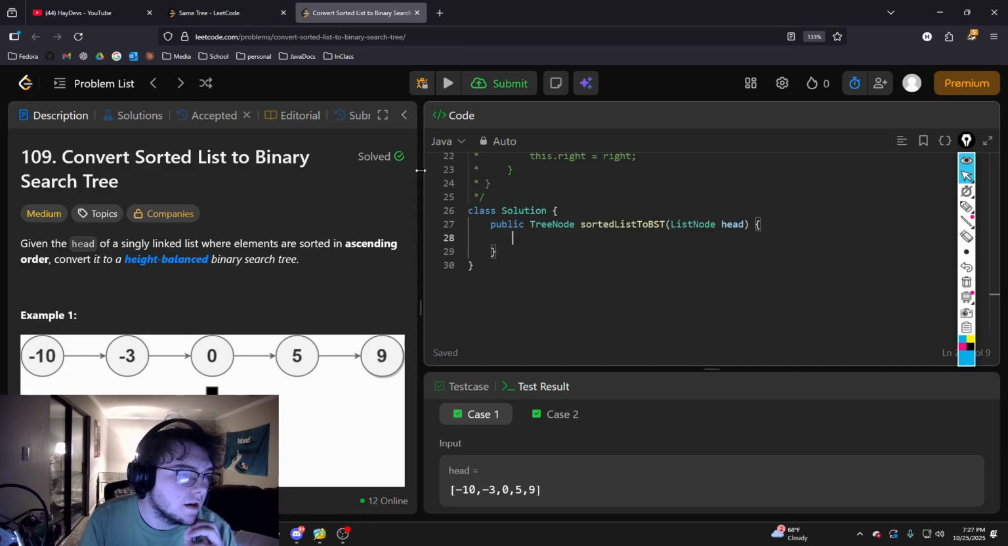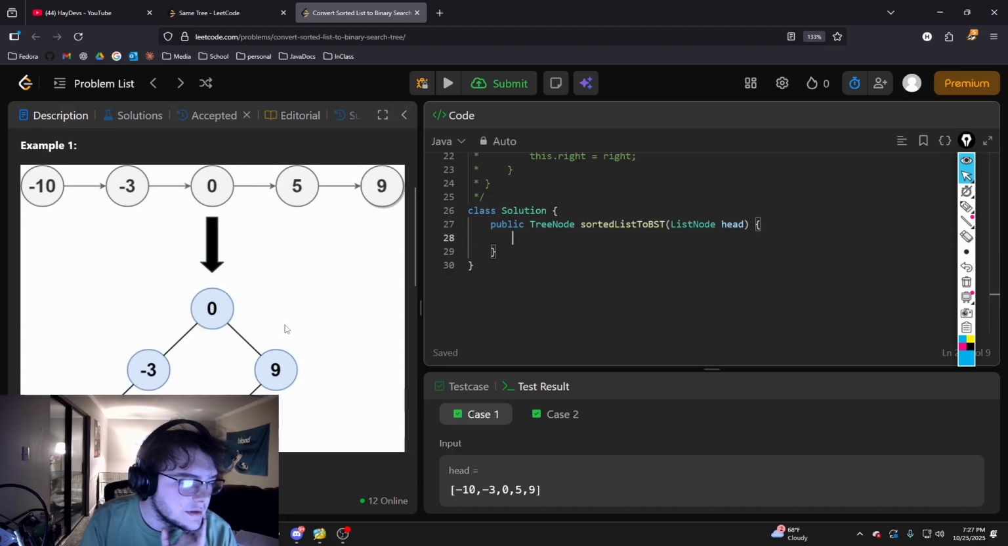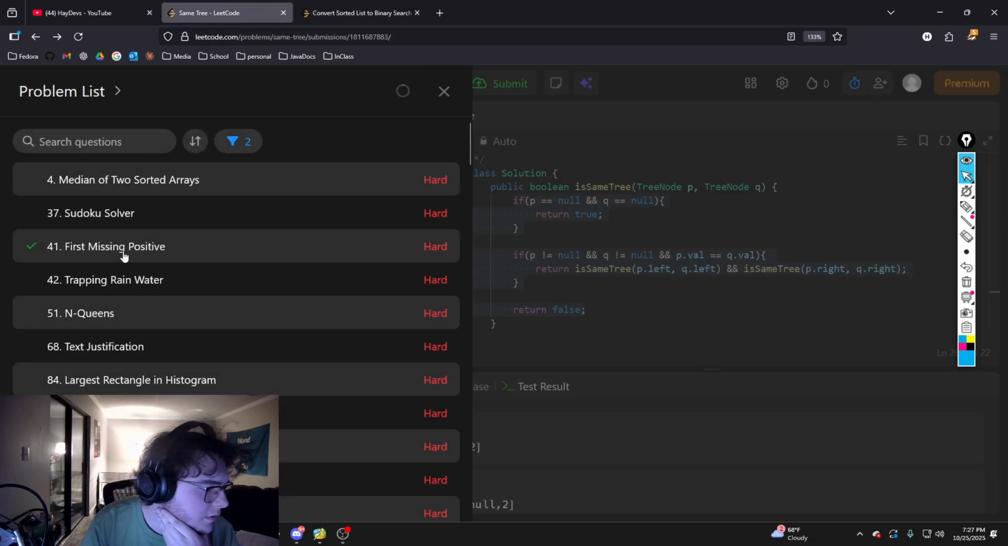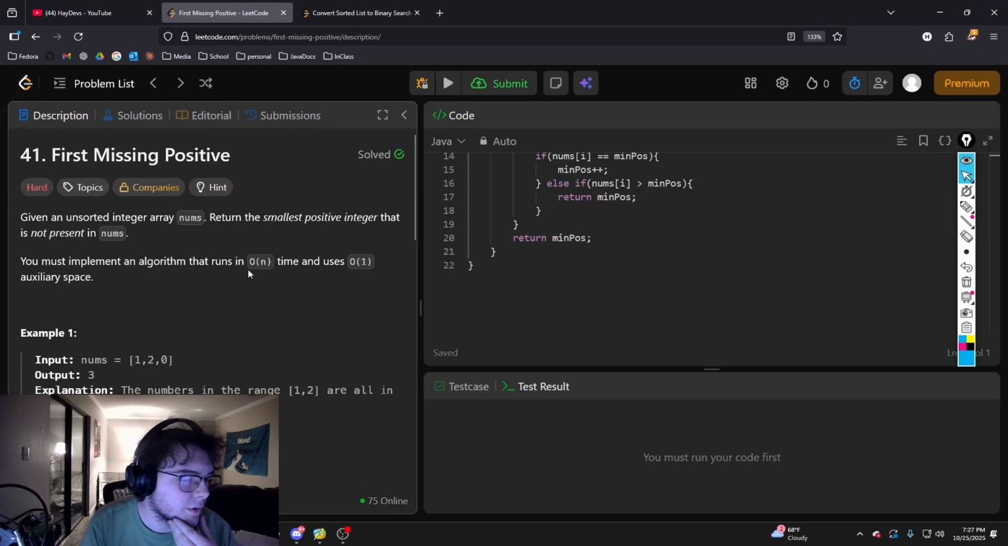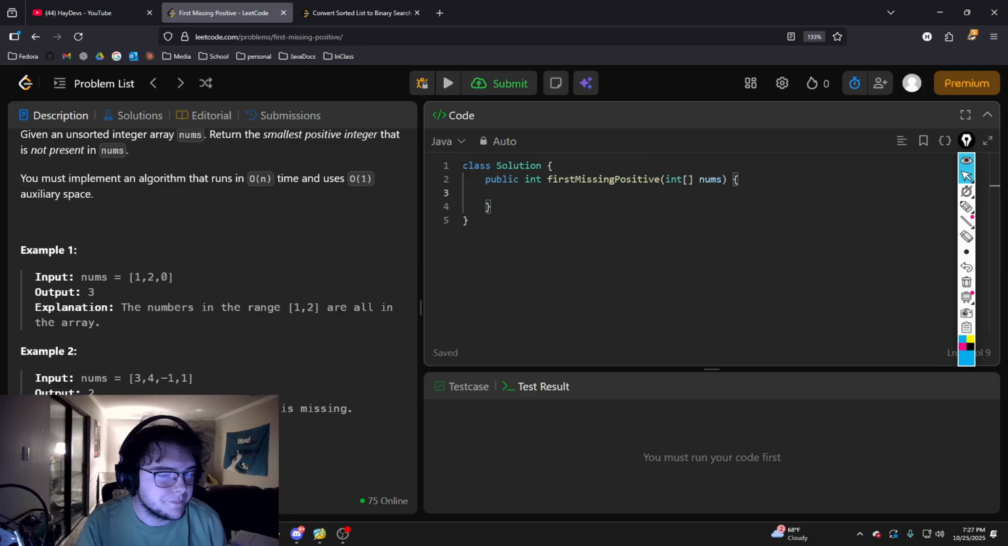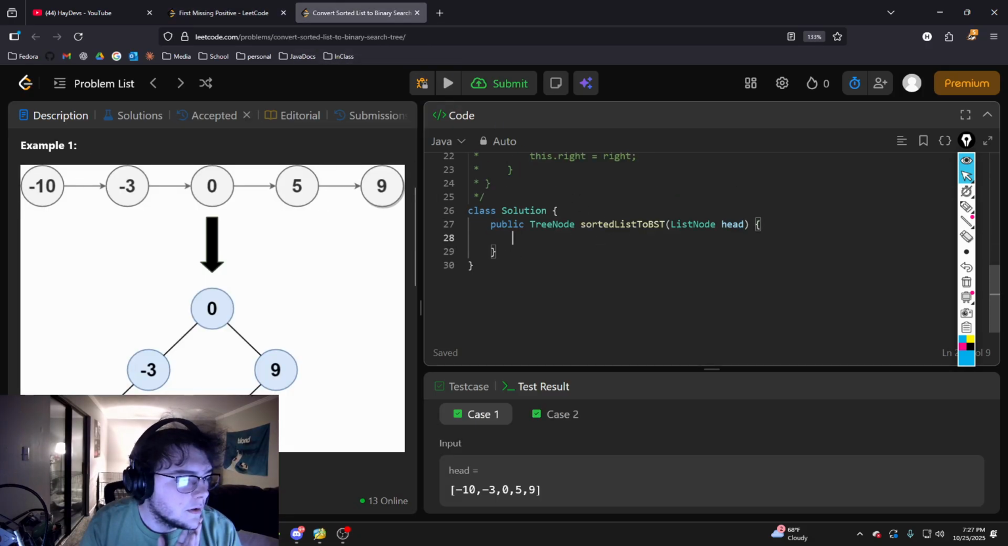And then this one is a bit more complicated. I feel like this one is more complicated than the first missing positive. Yeah, first missing positive. We'll go ahead and pull this up right here. Oh, the solution came out. Okay.